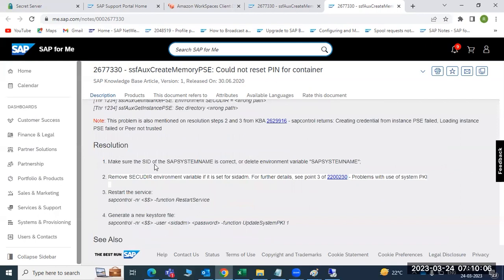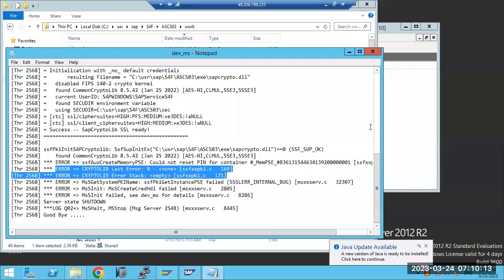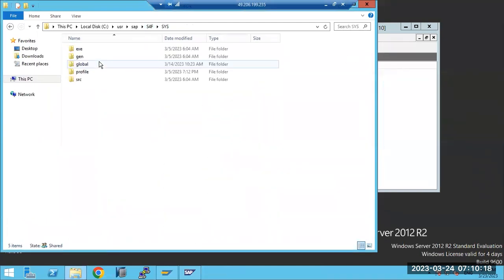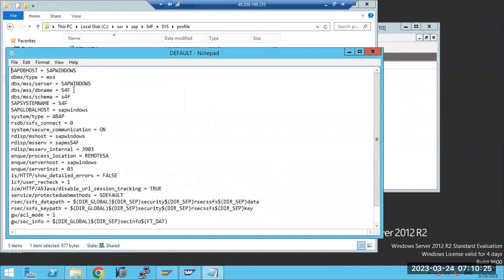You can see, make sure the SID of the system is correct and remove the SecUDR. So something is wrong here. We'll go and review the parameters, sys and profile. Oh, someone changed the profiles, I guess. So let's see. S4F we have, SAP system name S4F we have. Yes, it's correctly maintained. Then any changes?